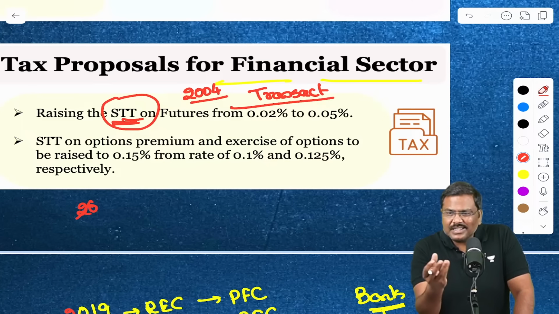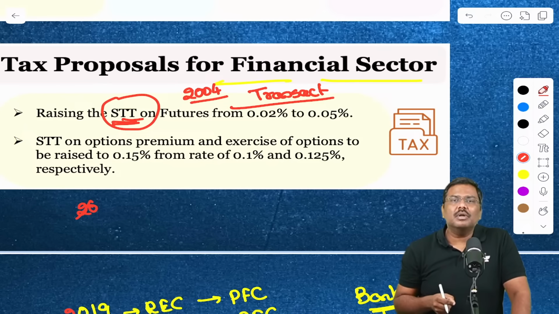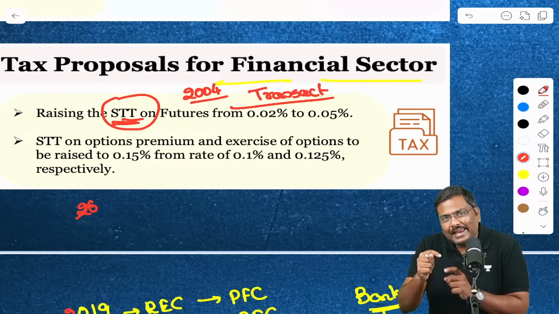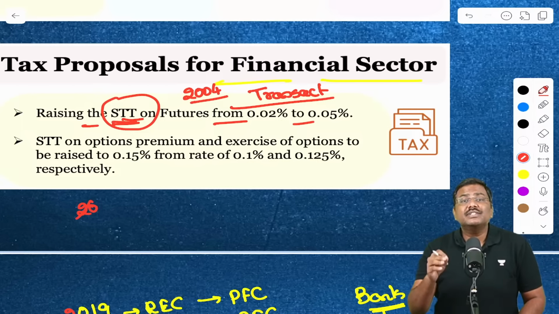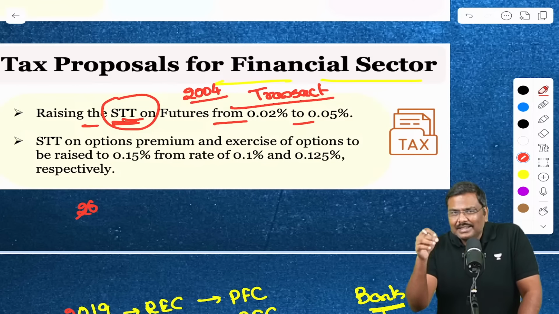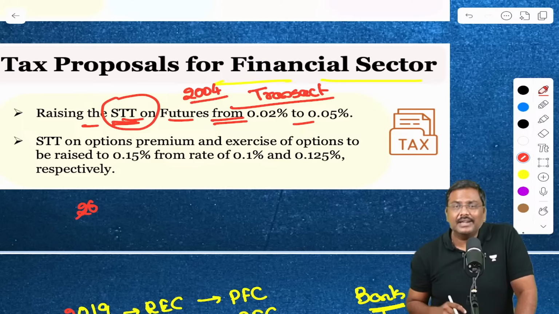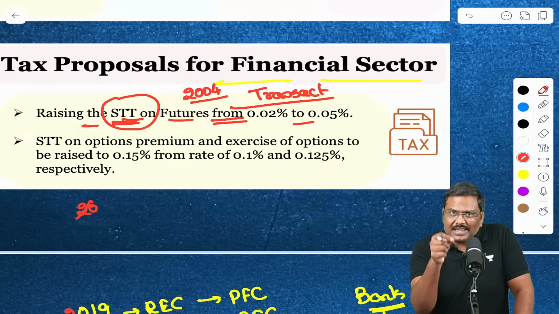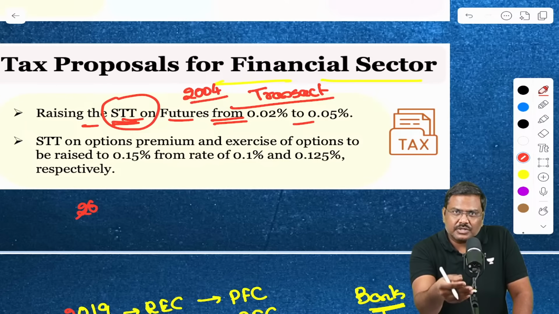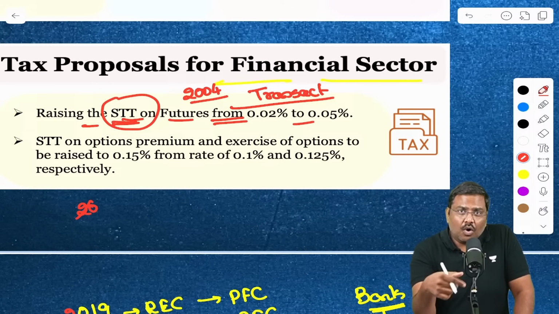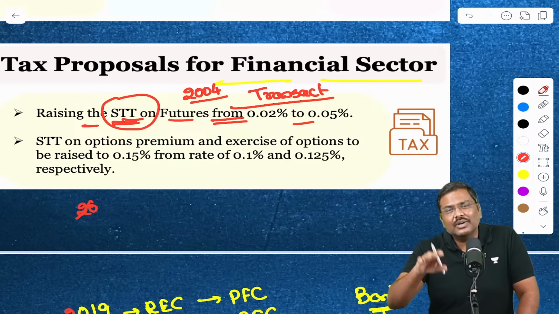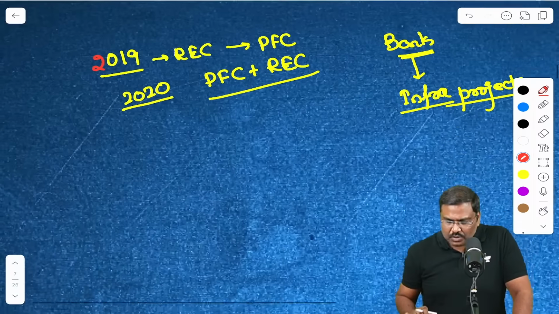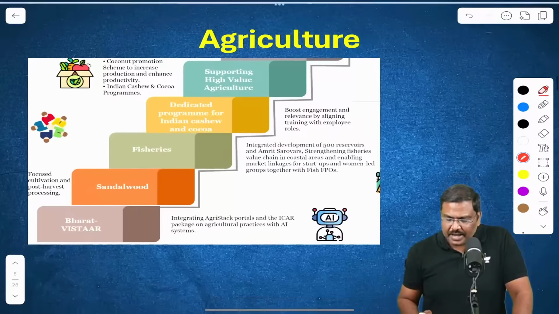So why has this created a problem in the market now? It has created a problem because the Finance Minister has announced an increase in the STT which is applicable to F&O, futures and options. So the option premium STT has been increased. The futures STT has been increased. Which essentially means those investors who are involved in the F&O will have to pay more tax to the government. And that is the reason a lot of investors are not happy with the securities transaction tax. Everybody is okay with the securities transaction tax? Can I move on to the next area?